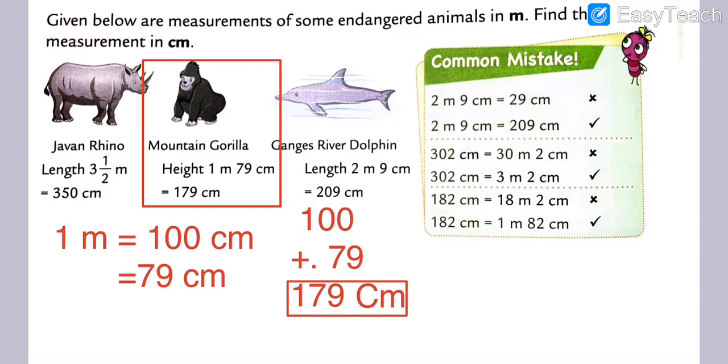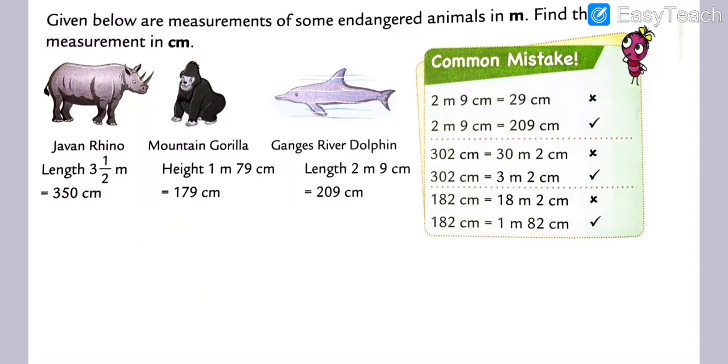Okay, so question number 2 is the mountain gorilla, which we have done. Now we will move on further, my dear students. Question number 3: a Ganges River dolphin, and its length is 2 meter and 9 centimeter. 2 meter and 9 centimeter. Got my points, my dear students?